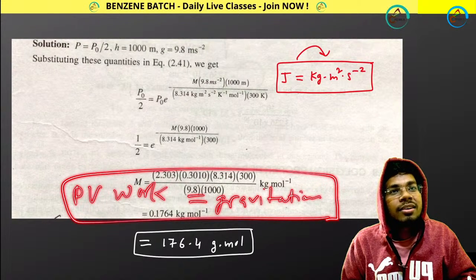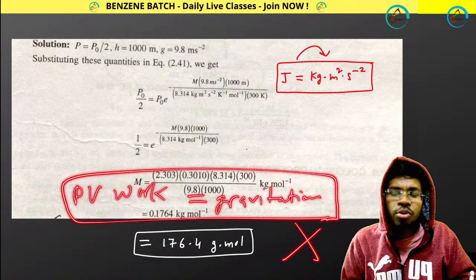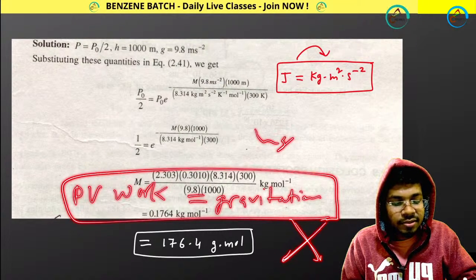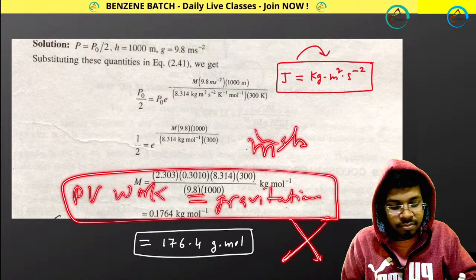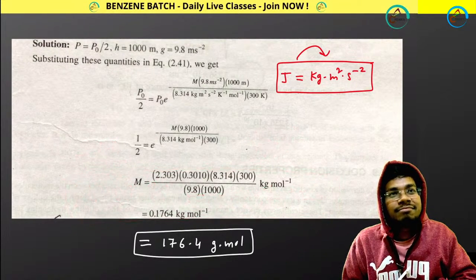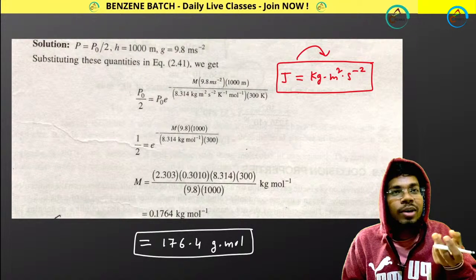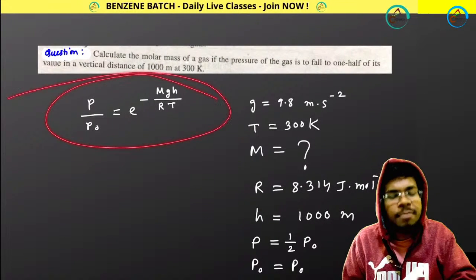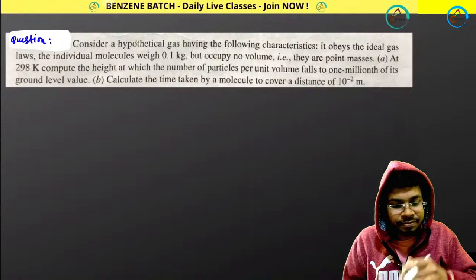But how do you know that these two become equal? Gravitational work means mgh. PV work means W equals minus P external dV. How do you know that these two are equal? So don't go here and there. Just apply the correct formula. This one, simple. Next question.